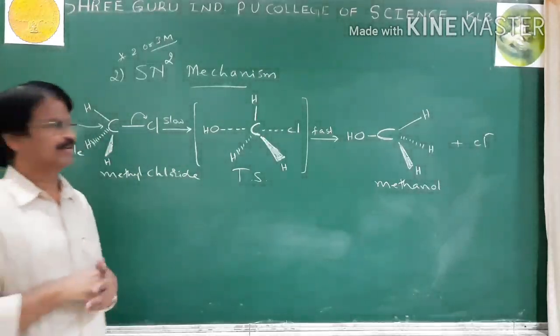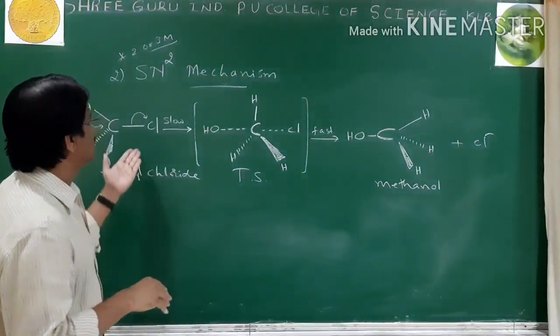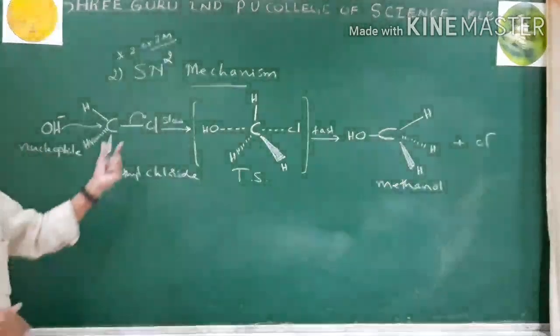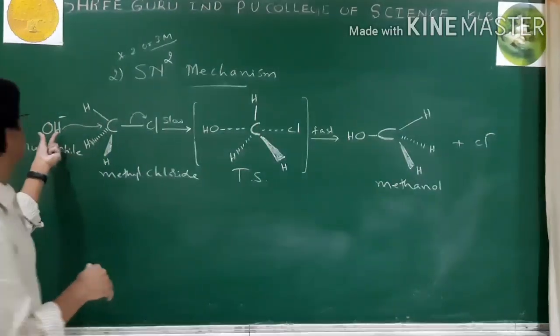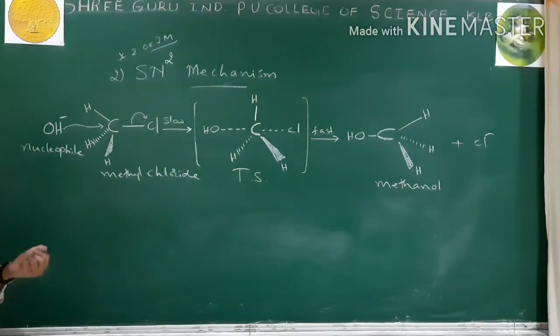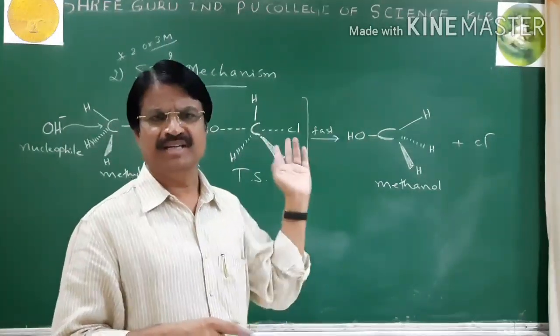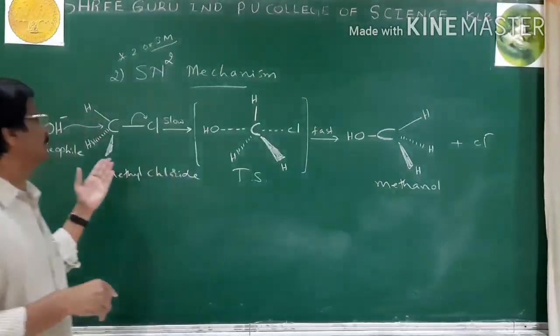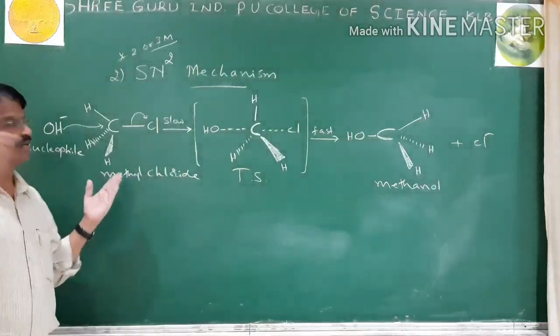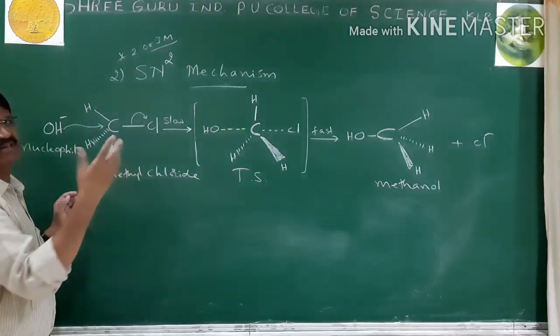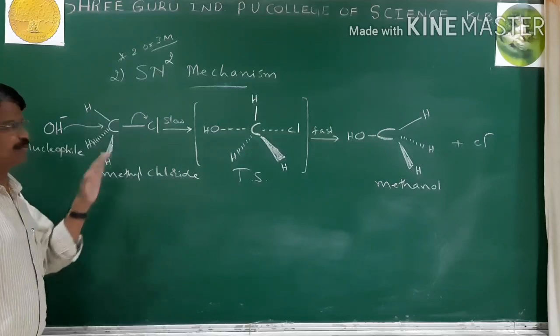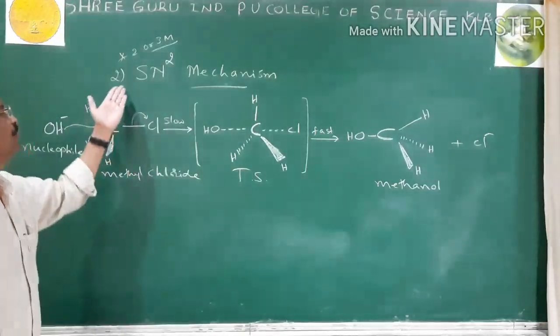Then here, a strong nucleophile is required. But in SN1, even a weak nucleophile can be used. Polar solvents are required in SN1, but here non-polar solvents like DMF can be used in SN2.